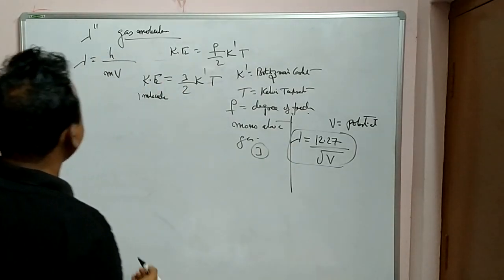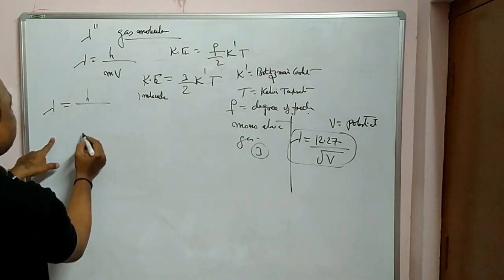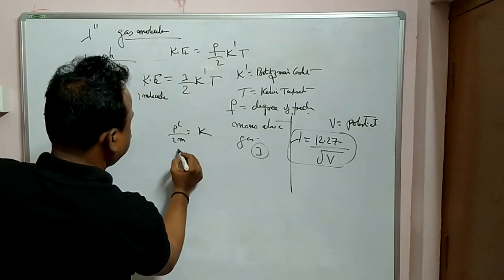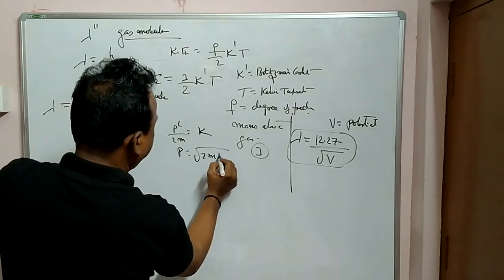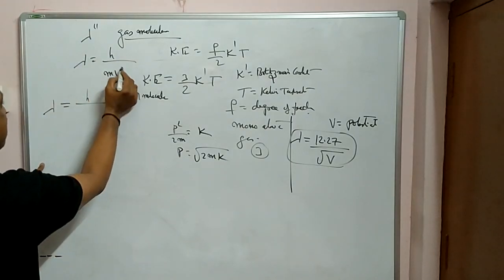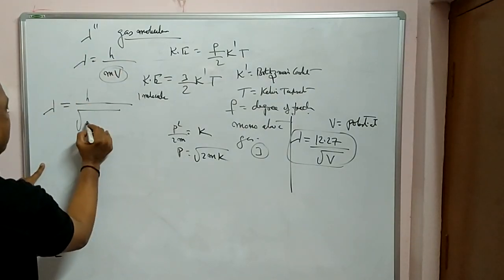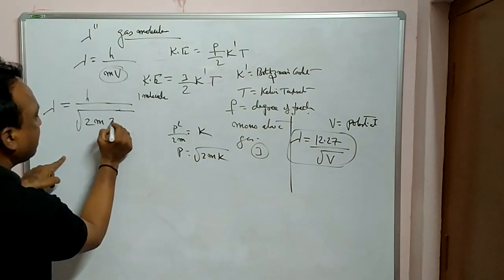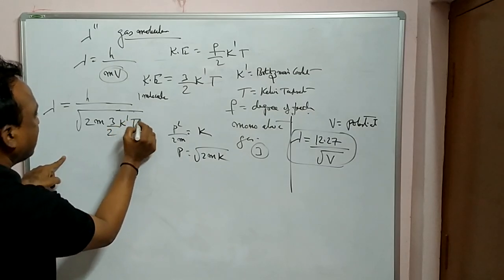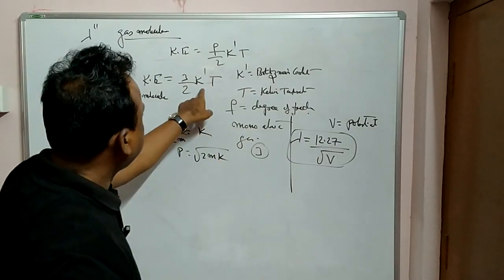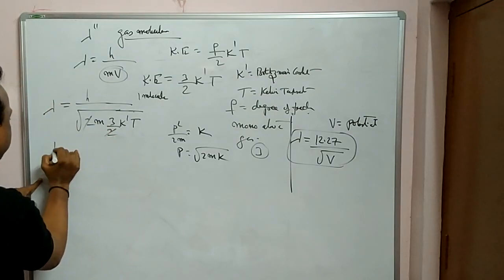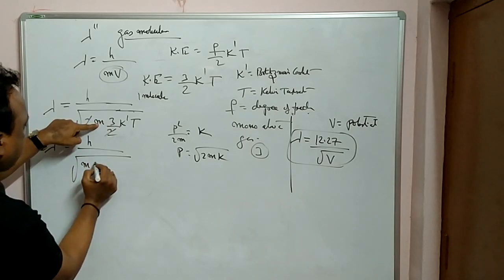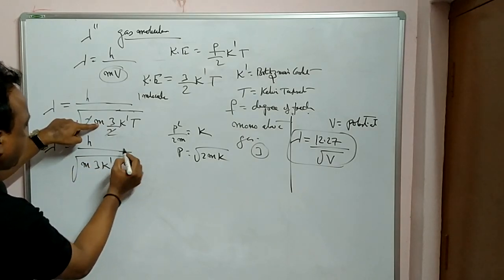Earlier we wrote, what is that one? P square by 2m is equal to kinetic energy, or P is equal to root over 2mk. In this place, root over 2mk, in the place of k you can put this one, 3 by 2 k dash T. Why I am putting k dash is because this is kinetic energy, this is Boltzmann constant. 2 gets cancelled. So lambda is equal to h by root over m mass 3 Boltzmann constant absolute temperature.